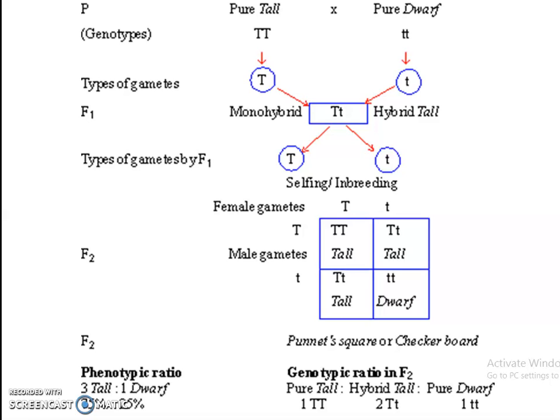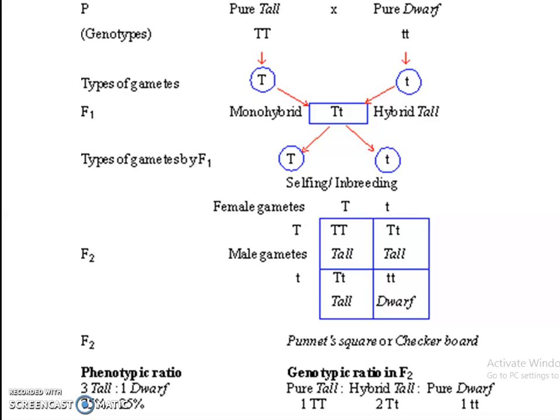Now here we can see the phenotypic ratio. Phenotype denotes the external appearance of the plant, while the genotype tells you its actual genetic constitution. So the phenotypic ratio for monohybrid cross is 3 tall is to 1 dwarf. That means 75% of the plants obtained in the next generation were tall, whereas 25% of the plants obtained were dwarf.